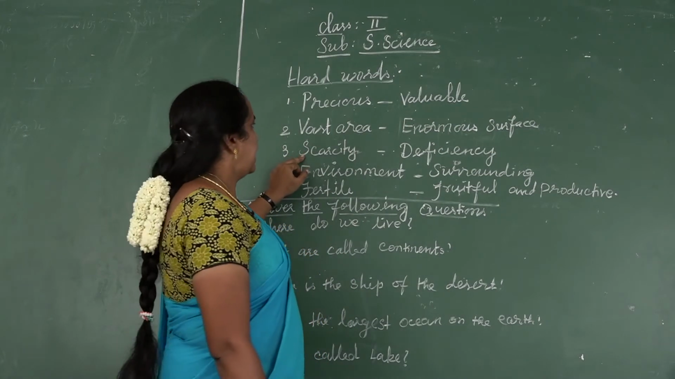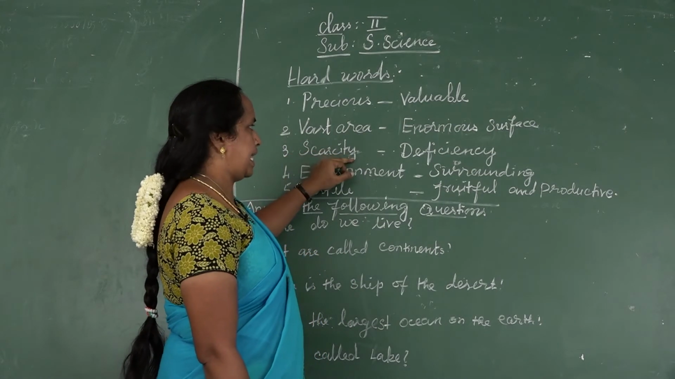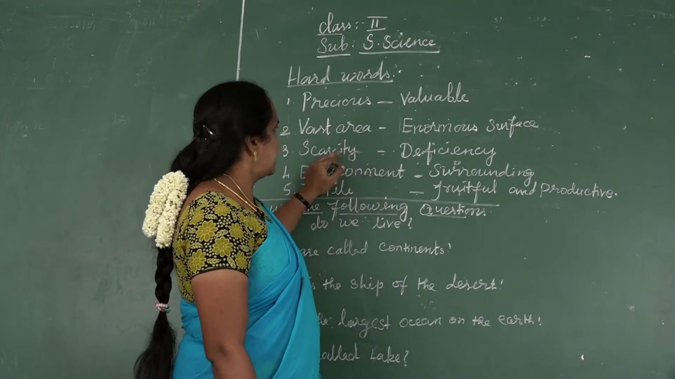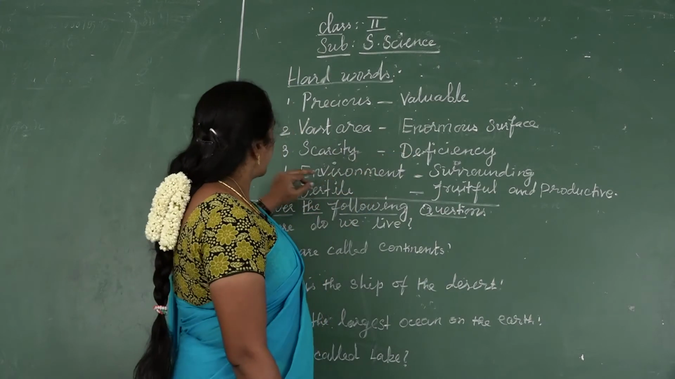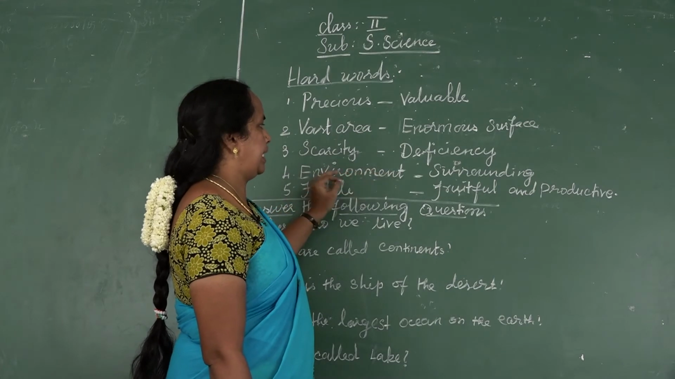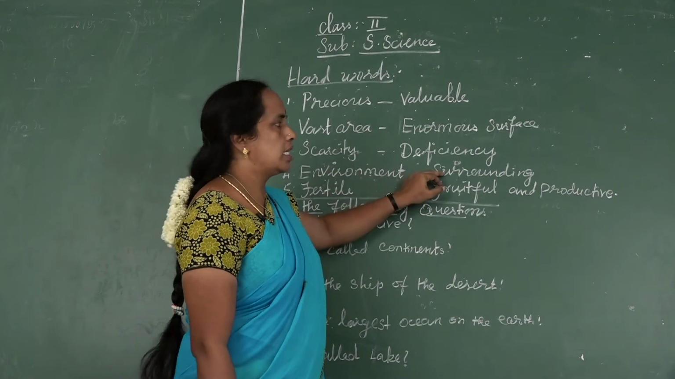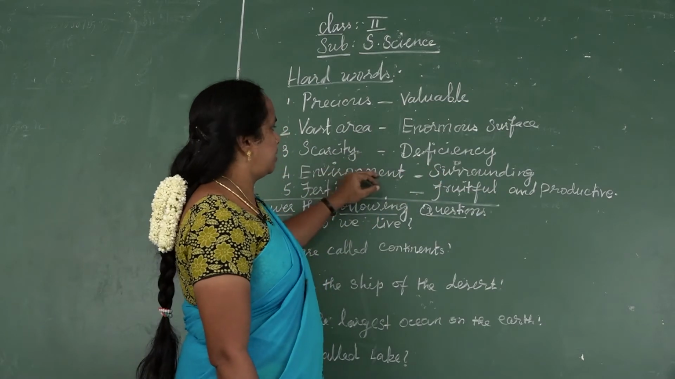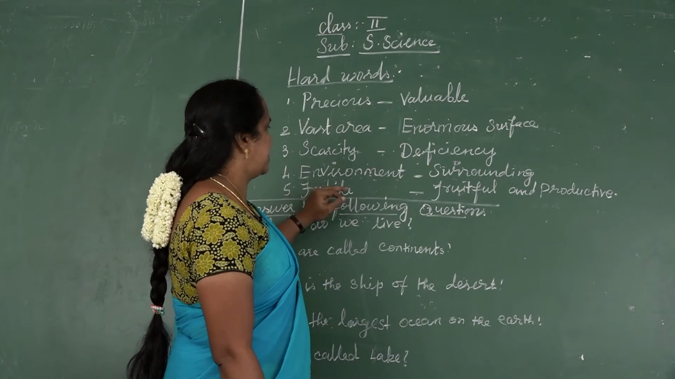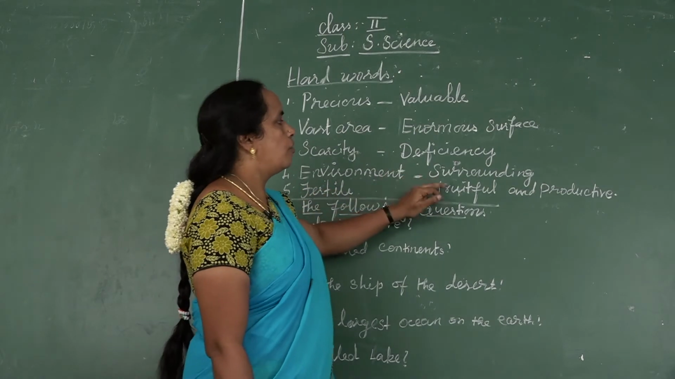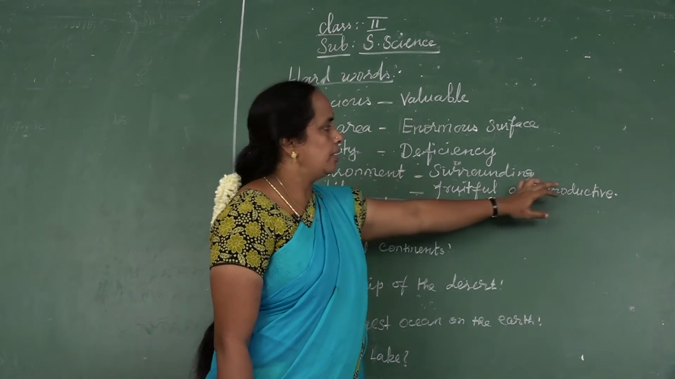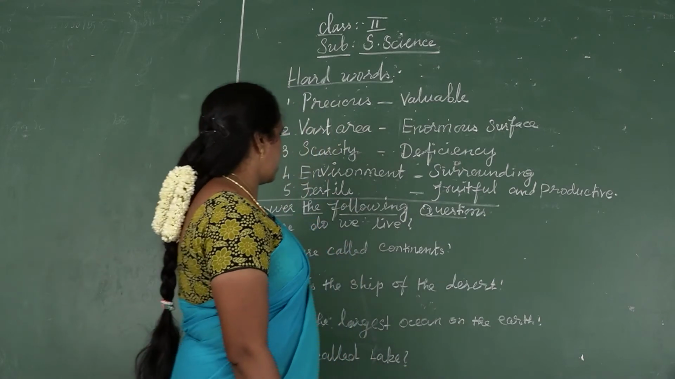Scarcity. S-C-A-R-C-I-T-Y. Scarcity means deficiency. Environment. E-N-V-I-R-O-N-M-E-N-T, environment. Environment means surrounding. Fertile. F-E-R-T-I-L-E, fertile. Fertile means fruitful and productive.